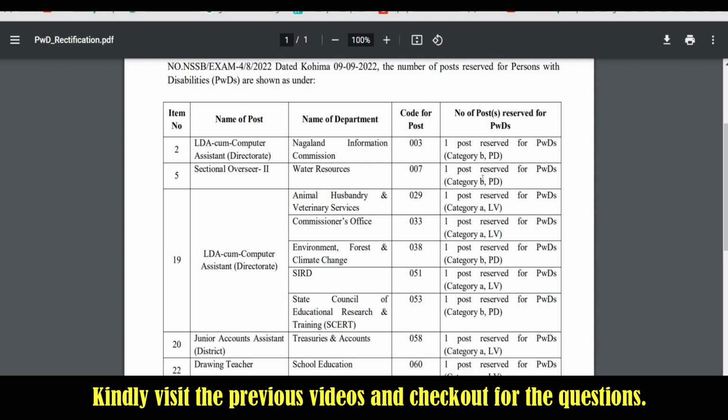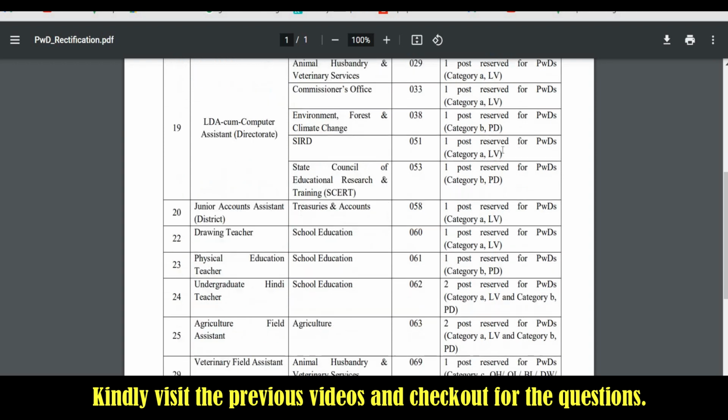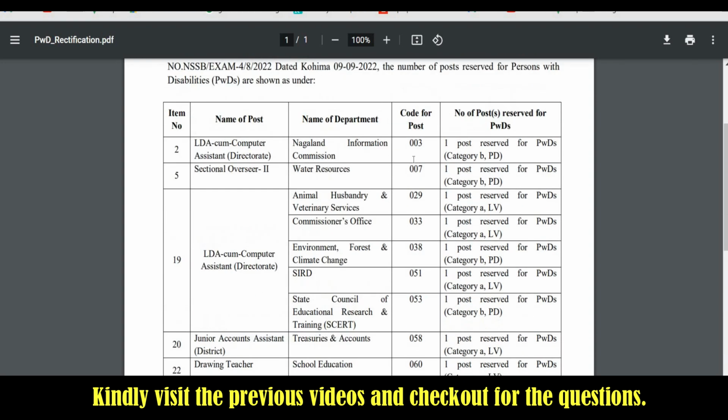And likewise, we can see that for different departments under different codes, each post has been reserved for the PWD categories. So these are the reservations for the PWD categories. Based on that, you can do the selections, and if you belong to the PWD categories, you can also apply for this particular post.